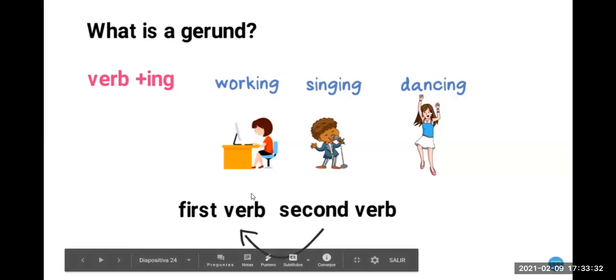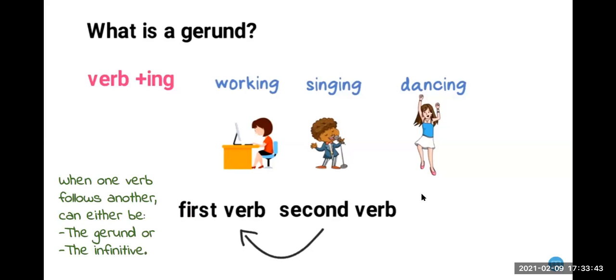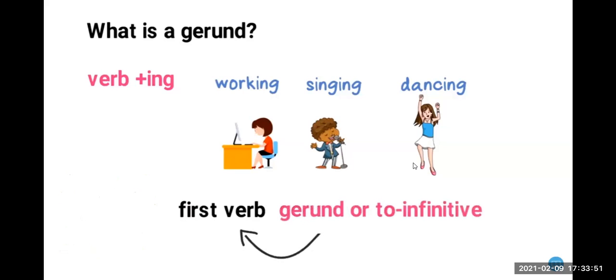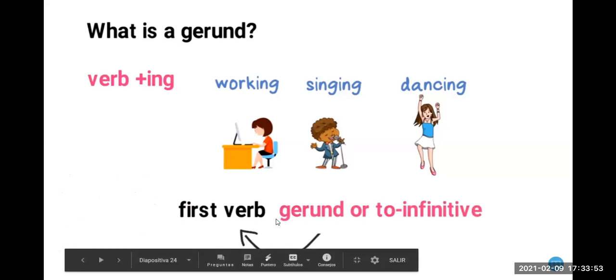Todo esto depende del primer verbo. ¿Qué verbo tenemos acá? Depende de eso, vamos a escribir el siguiente con ing o con infinitivo. Okay? So it says when one verb follows another it can either be the gerund or the infinitive. Okay, so any of them, but all depends on the first verb.